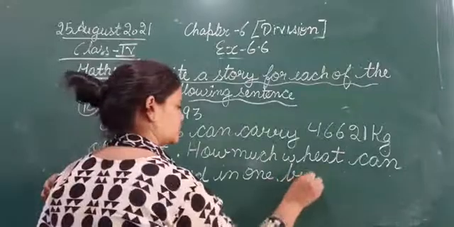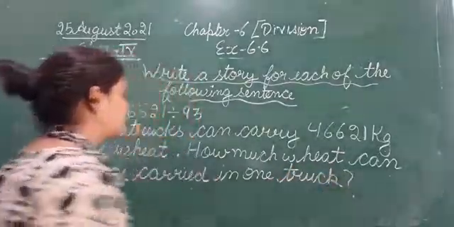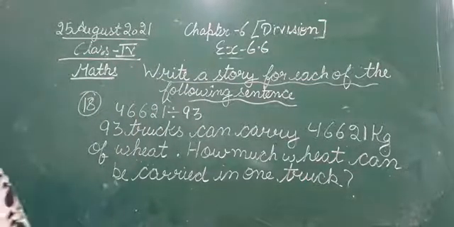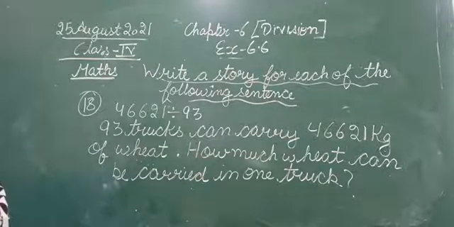Okay, so 93 trucks can carry 46,621 kg of wheat. How much wheat can be carried in one truck? So this is the question framing, or the story framing, for question number 18.